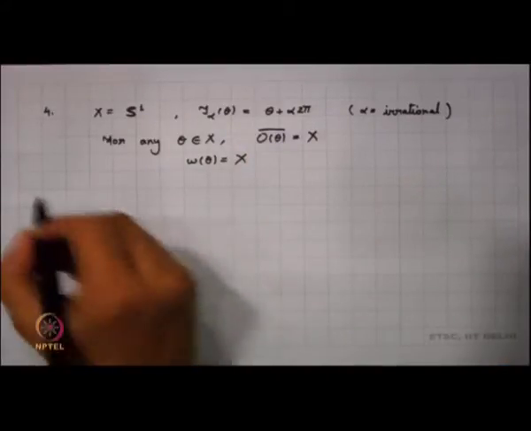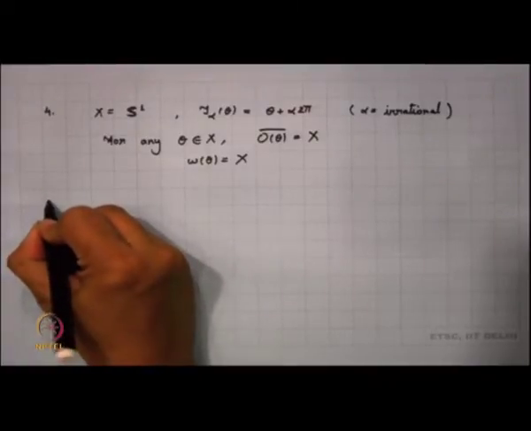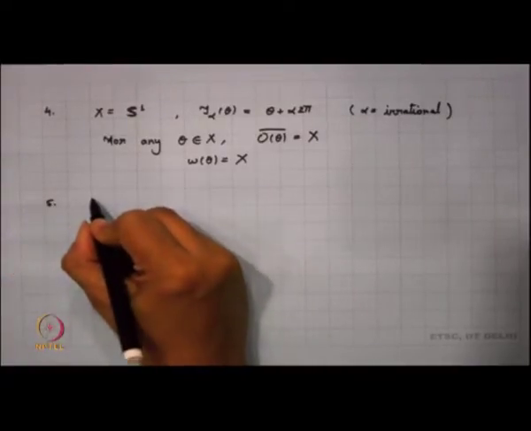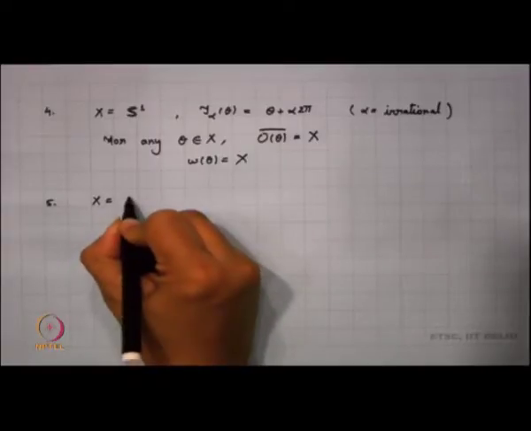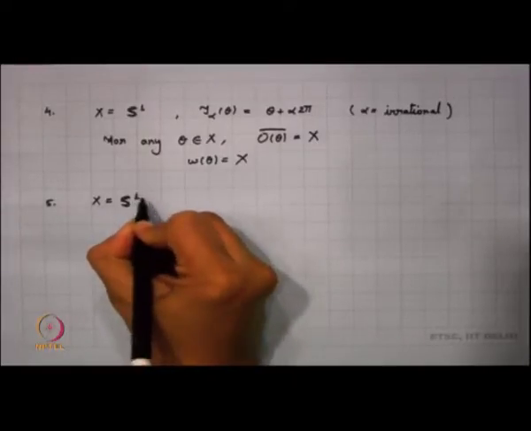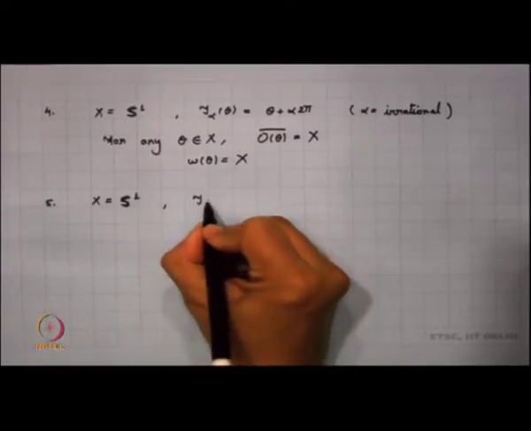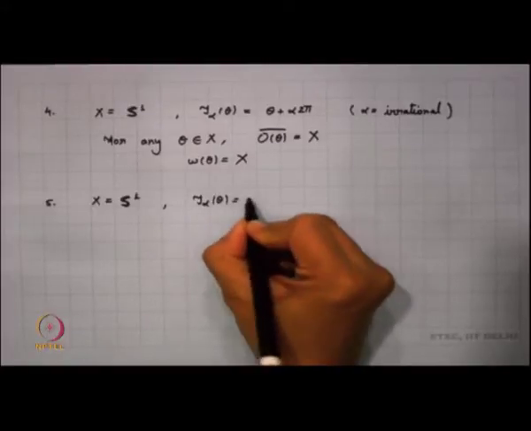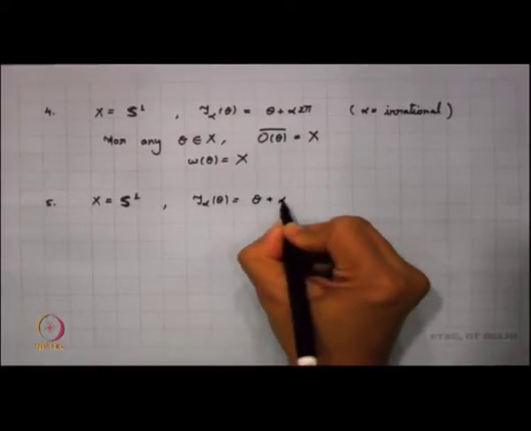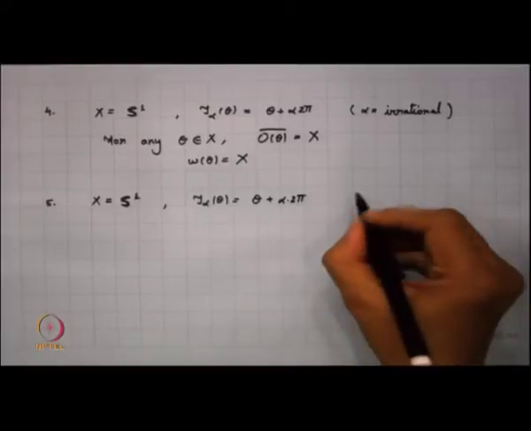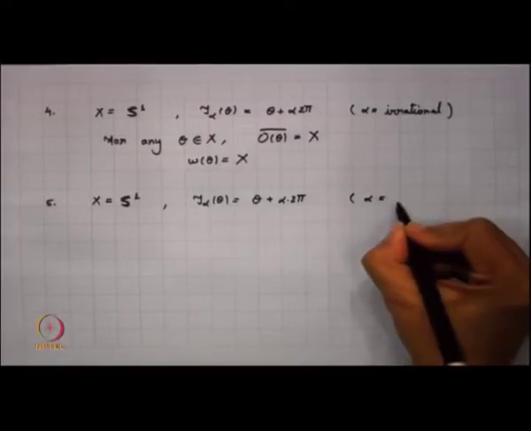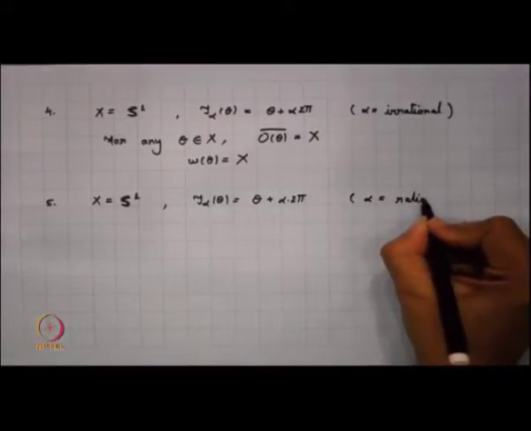Now, the interesting part here is what happens when I take the rational rotation. So, let me take my X to be again S1, my tau alpha of theta equal to again theta plus alpha times 2 pi, where now I am taking my alpha to be equal to a rational number.